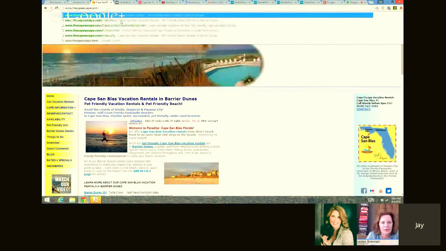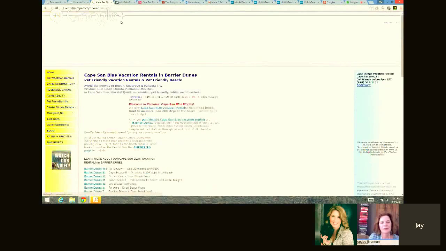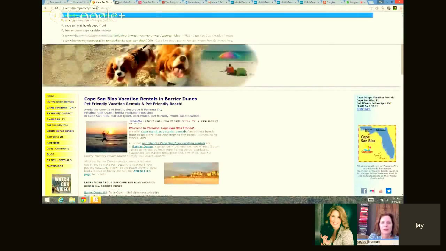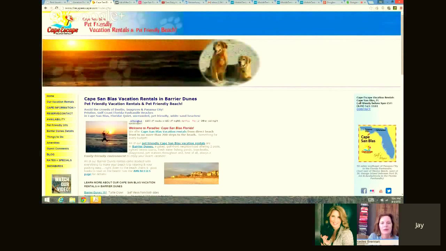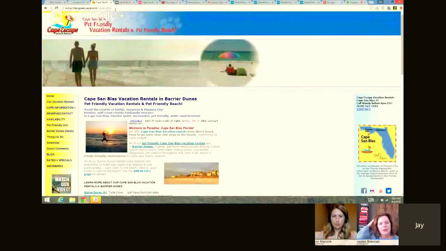If I go to thecapeescape.com without the index, let's see what happens. It pushes it to index. So let me click home. Oh, so you don't want the index at all? No, you absolutely don't want the index. I never would have known that. Yeah, so that means it does have duplicate content. It has 2 pages right now, and we want to eliminate that immediately.